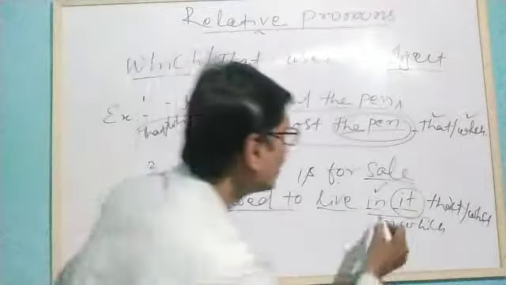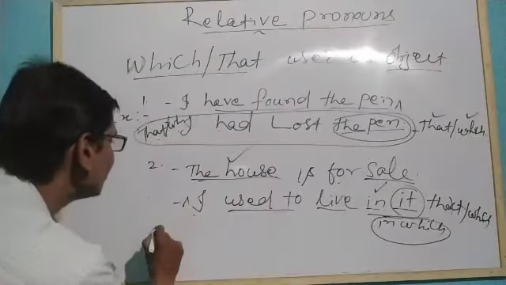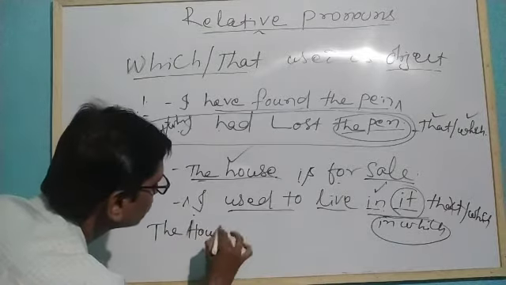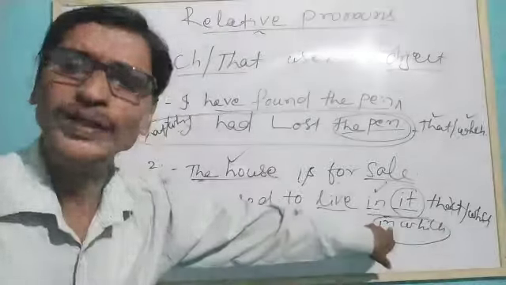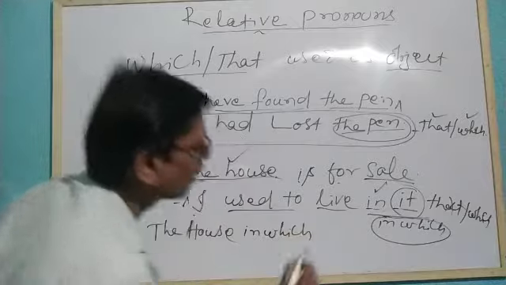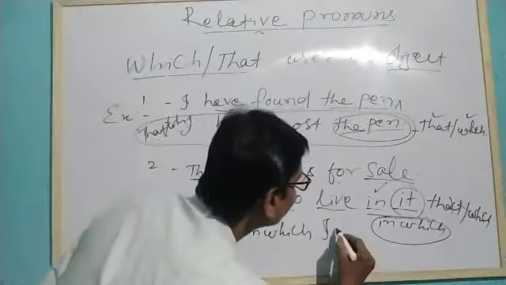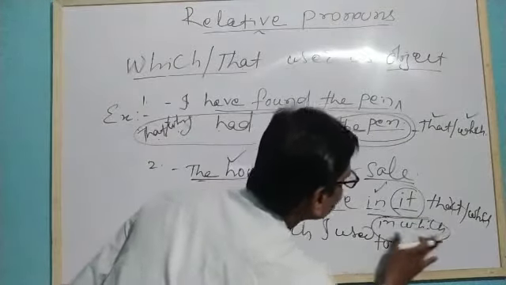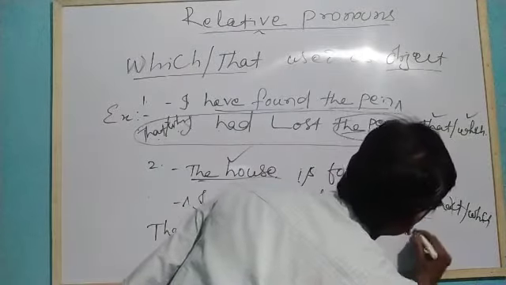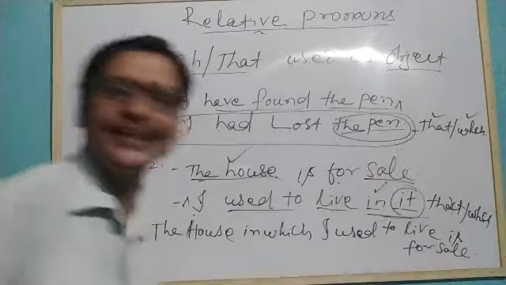So what can we do? In which, what will we do? We will take it to the beginning of the sentence. And what will be our sentence? The house in which I used to live is for sale.